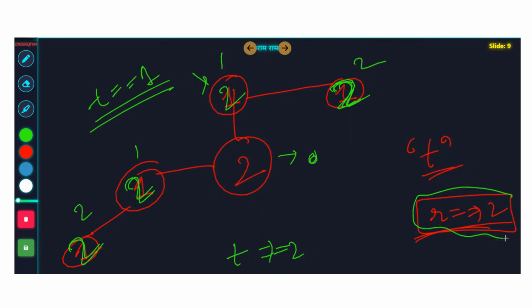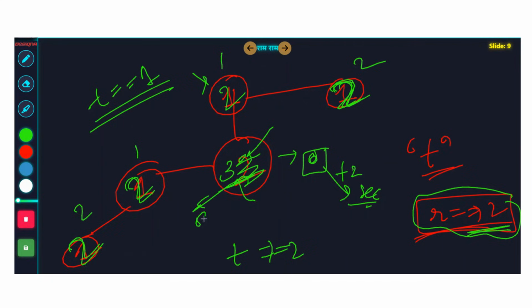But guys, recovery time of 2 is given. So basically at t equal to 2, all this is happening, but this 2 will get converted to 3 because its level was 0 plus 2 seconds, the recovery timing. So it becomes 3. Now it stops spreading the virus. But guys, can you see the trick here? It looks confusing that this guy stops spreading the virus, right? At t equal to 2.